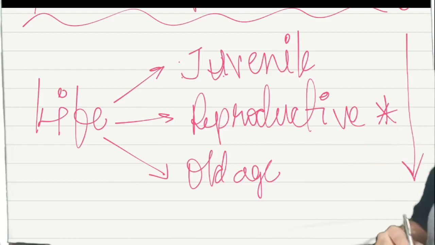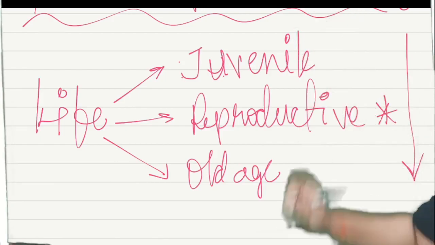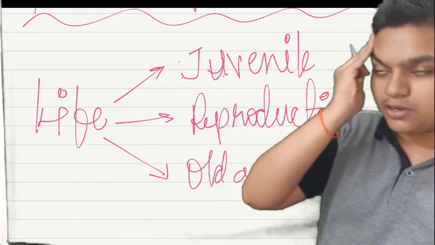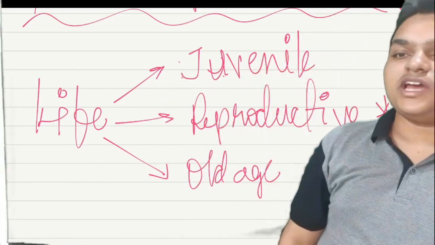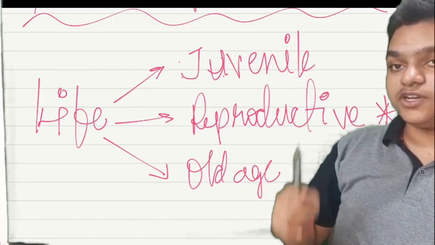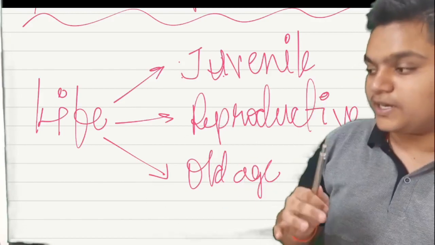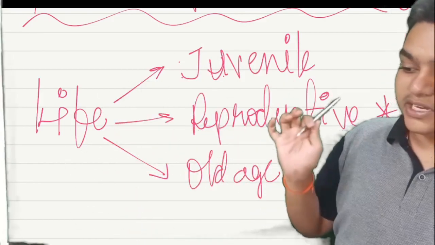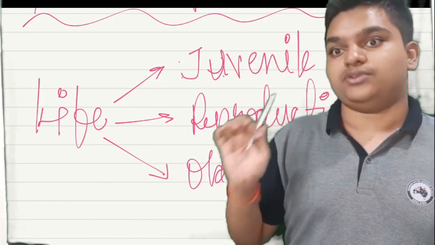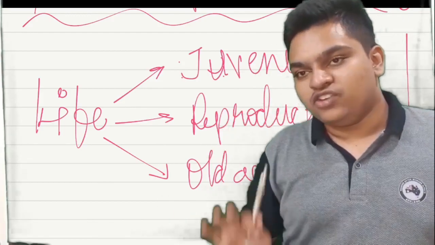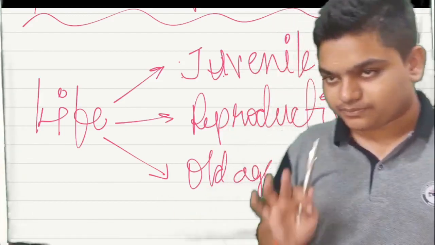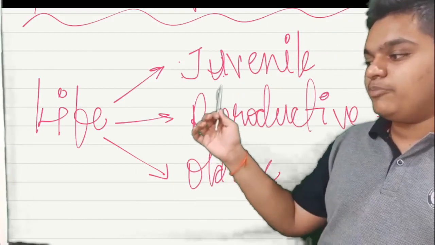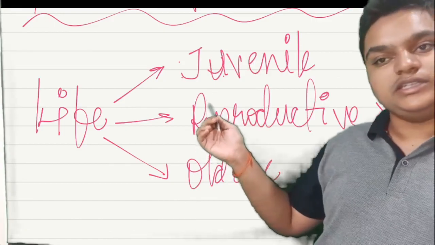Now let us sync this to our life. Generally, when do you pass through the juvenile phase? From the age when you are born, as an infant, until the beginning of teenage, 12, 13. Until 13 years, we are juvenile kids. Coming to the reproductive phase, this is your teenage.